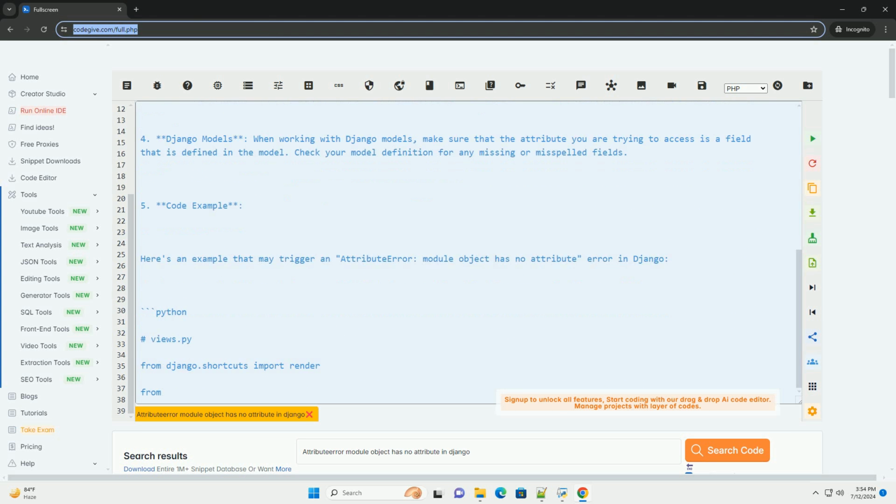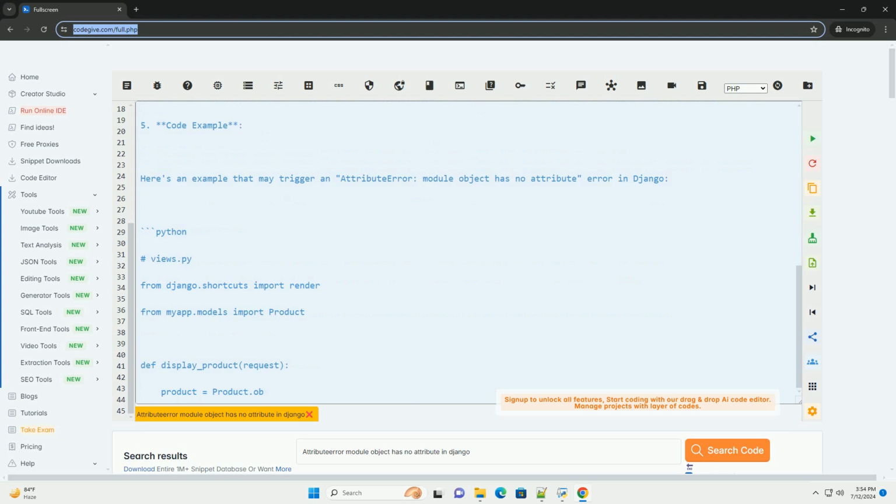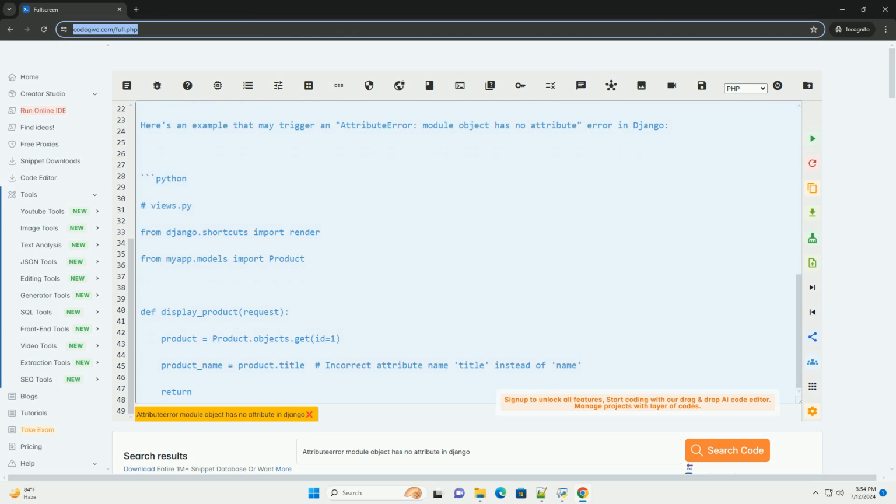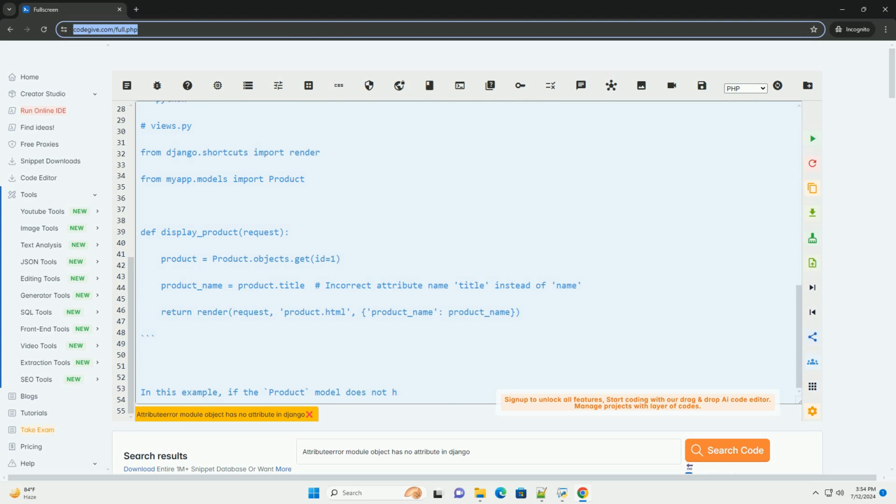1. Check the attribute name. Ensure that the attribute you are trying to access actually exists in the module or object. Check for typos or incorrect attribute names.